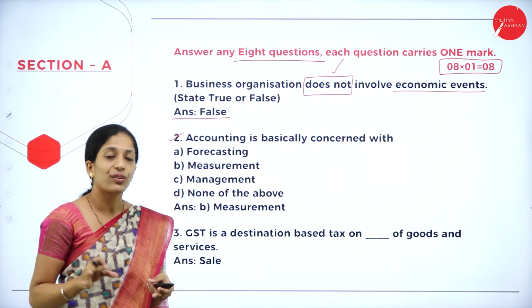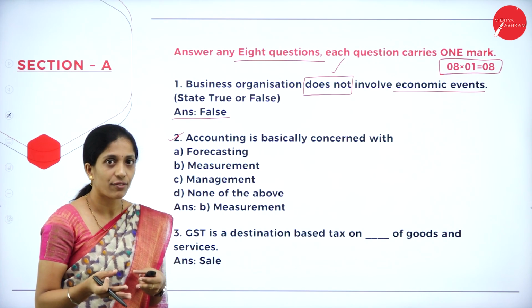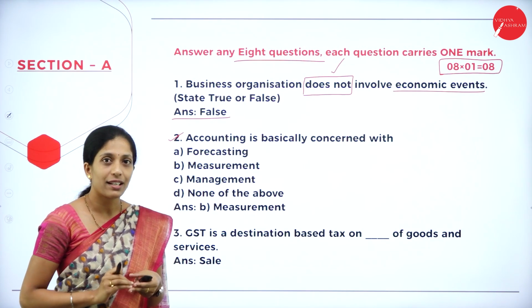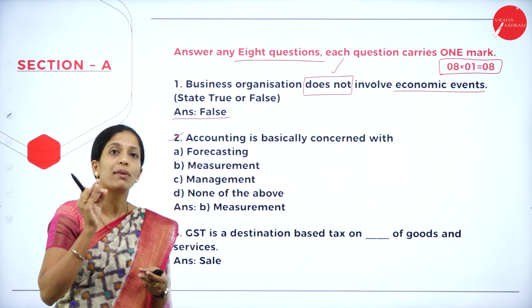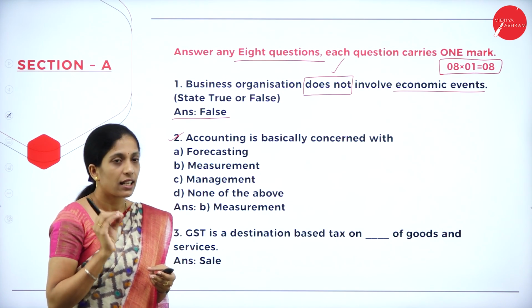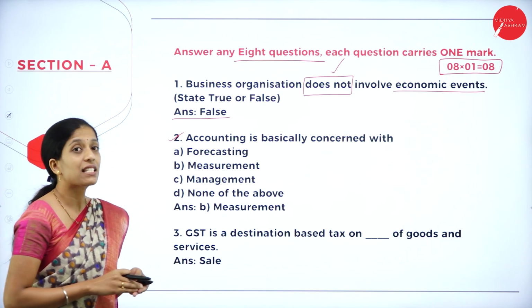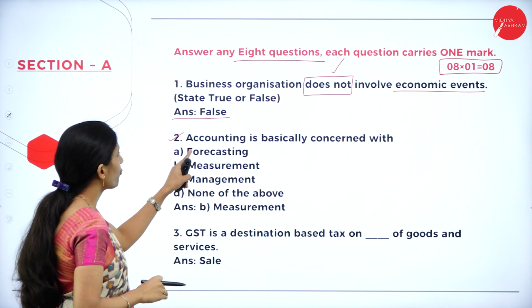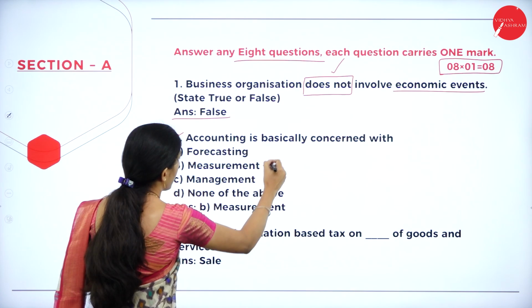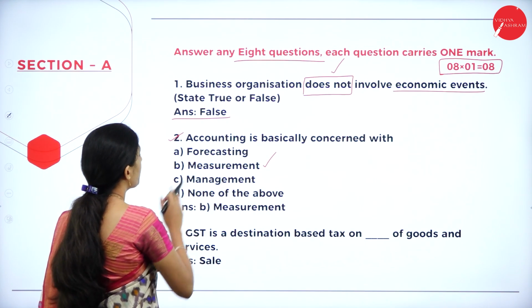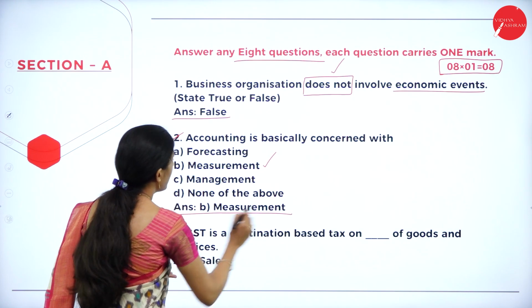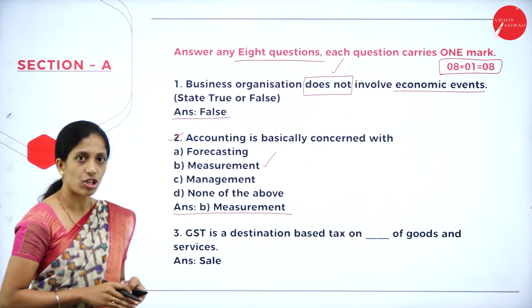And one more thing, it tells that we have to record those transactions which can be measured in terms of money. So accounting is basically concerned with not forecasting. The answer is measurement. So your answer will be B, measurement.